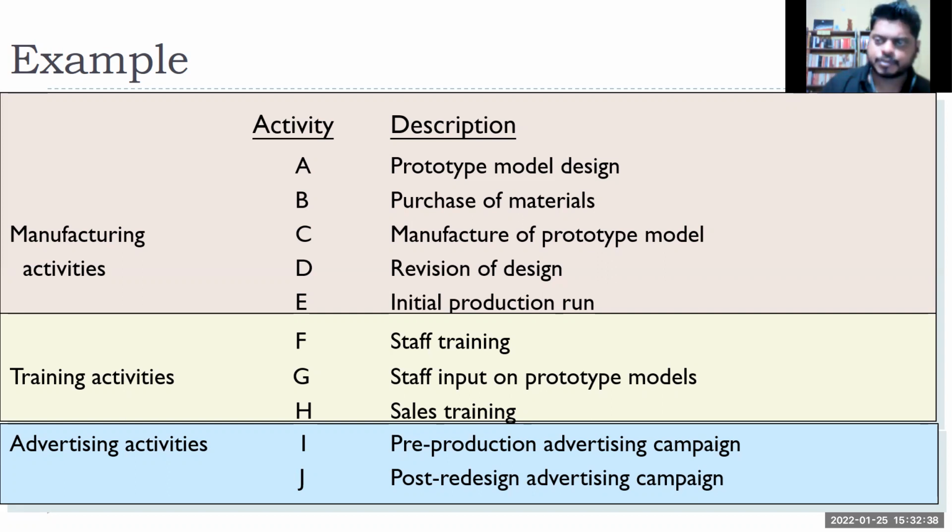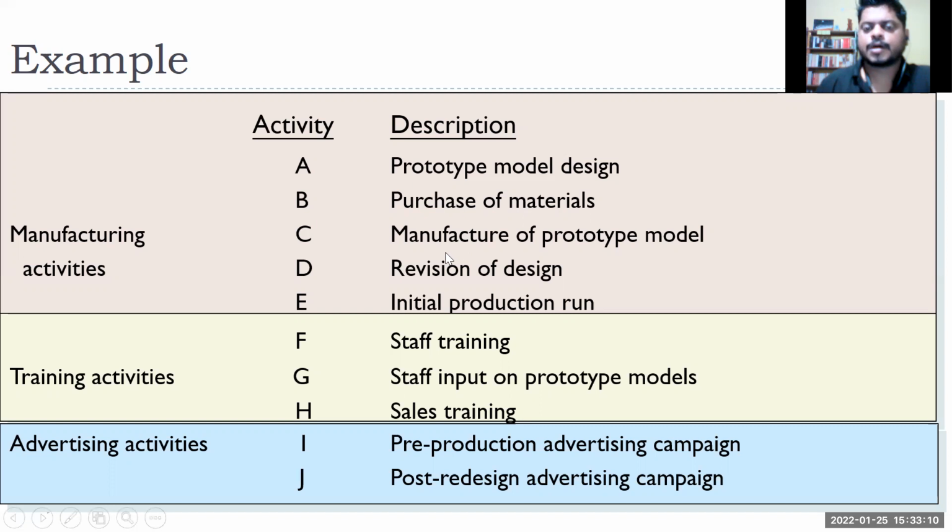You have to find out the resources who will actually carry out the work, for example the engineering team for prototype model design. Then you discuss with the engineering team how much time it will require. Similarly for purchase of materials, maybe the procurement team. Discuss with them: these are the raw materials and components, how much time will it take? So the second part is to find out the resources who will carry out these activities, then how much time they will take, then find out the interdependencies.